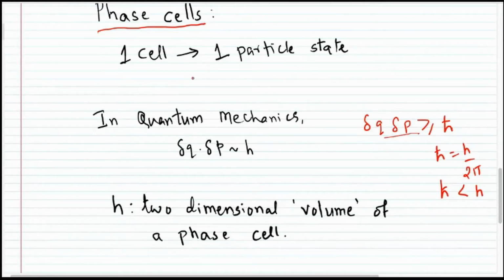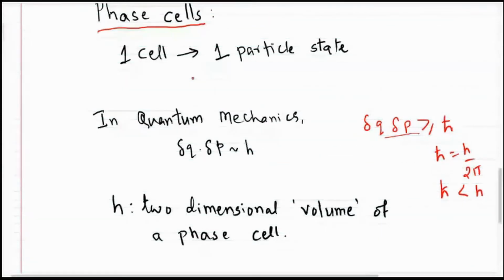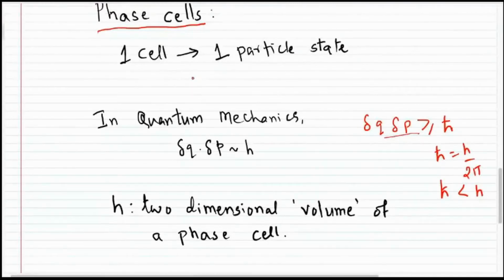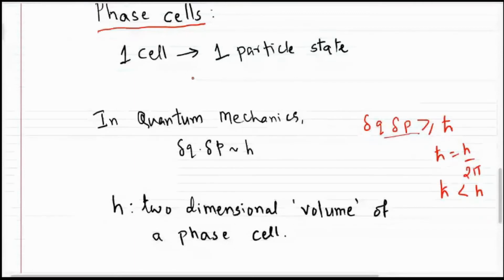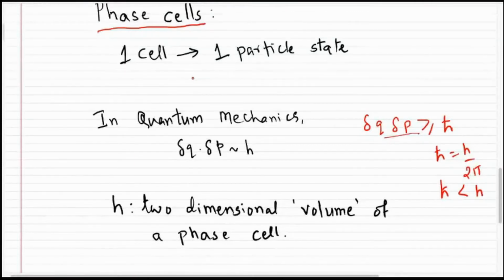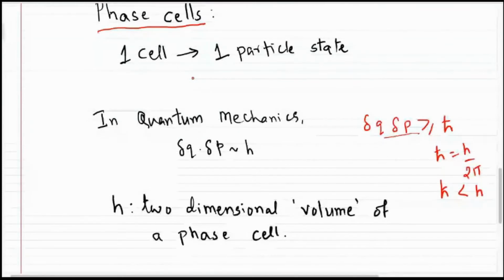And if I can divide this whole volume into smaller and smaller cells, in such a way that I can definitely say that at any given instant, a particle can be in any one particular cell, then the number of cells having that much volume within that full box tells me how many particle states are possible to exist in that box. Is this statement clear to everyone?